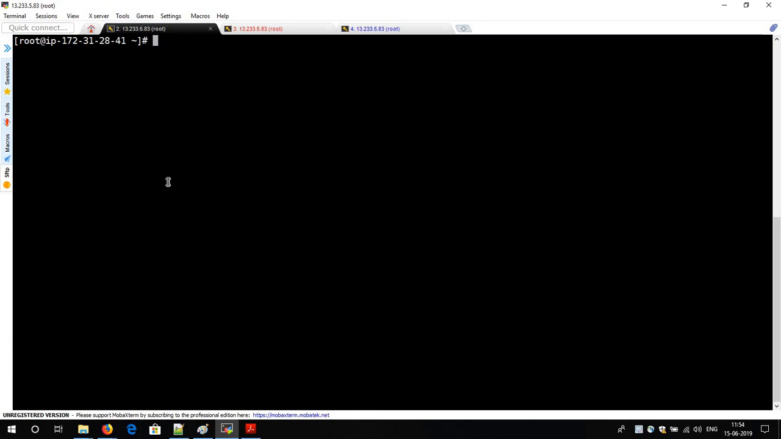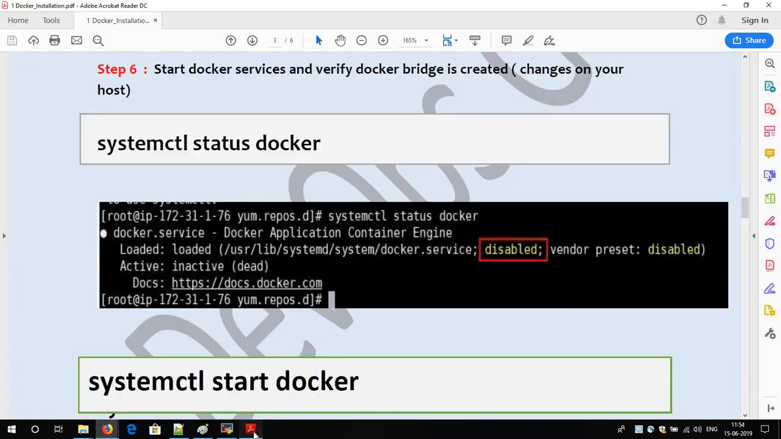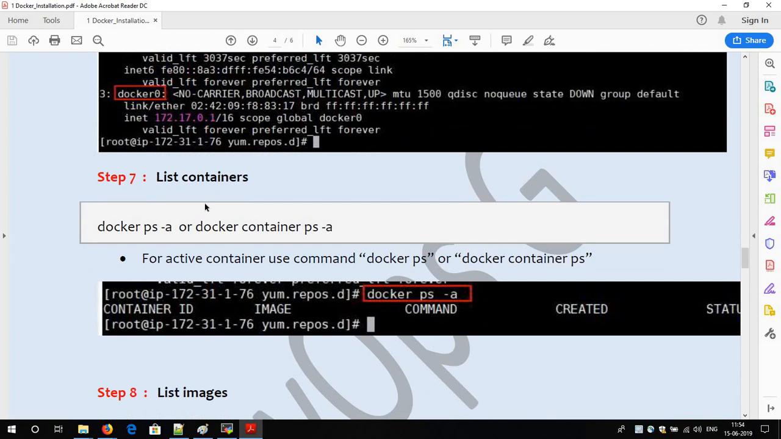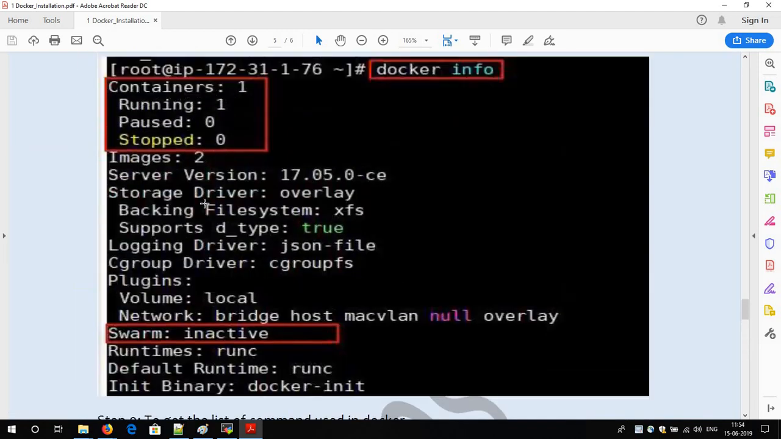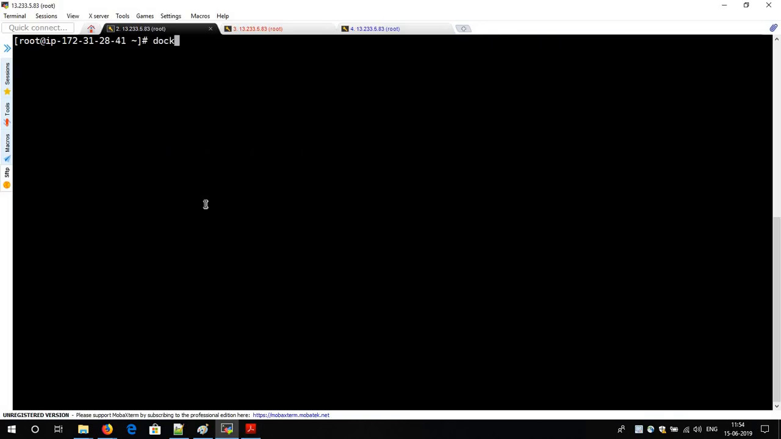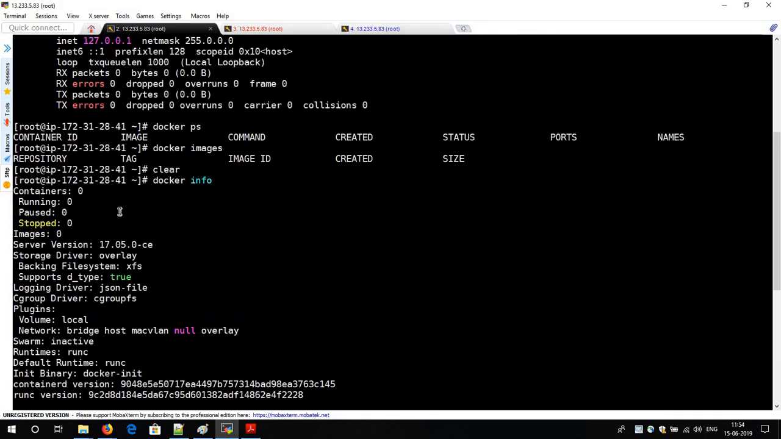So in this video you have confirmed that Docker is installed in your server and you are ready to use it. That's all for this video. Let me check if anything is left. Yeah, everything is over. One more command is there, docker info. This will give you all the information about Docker.